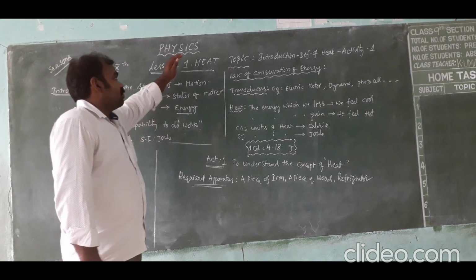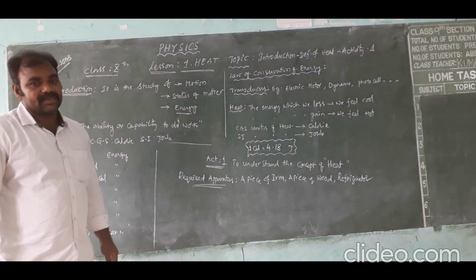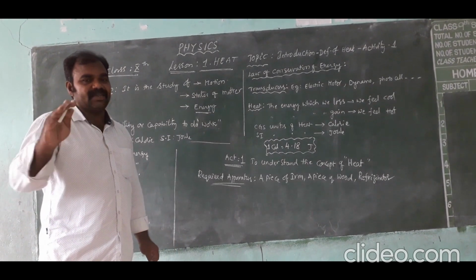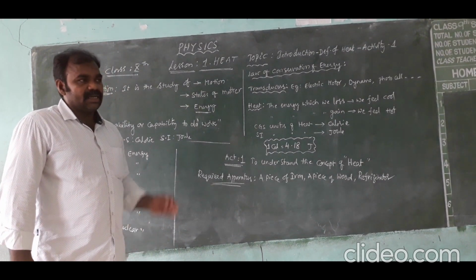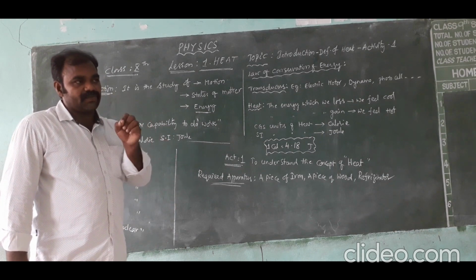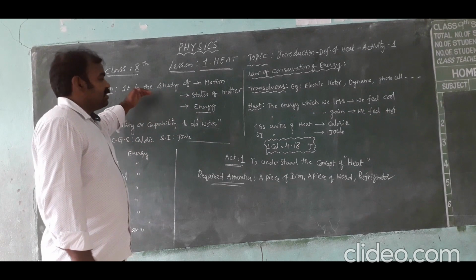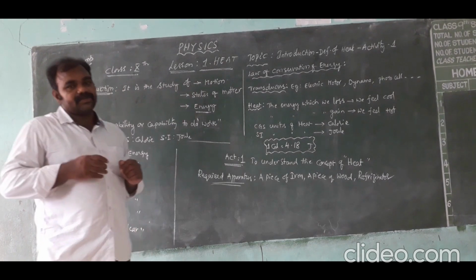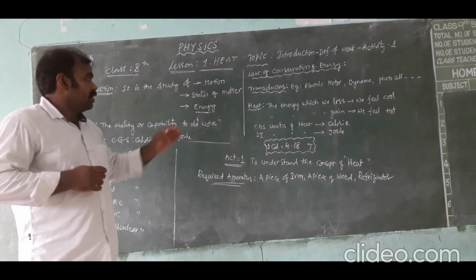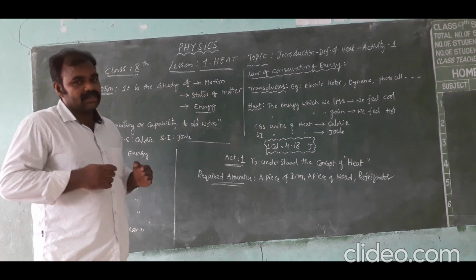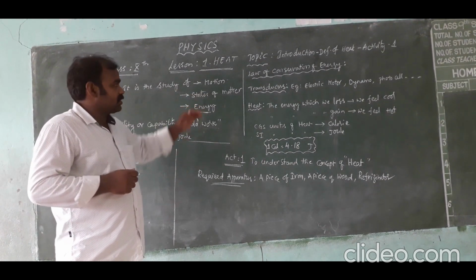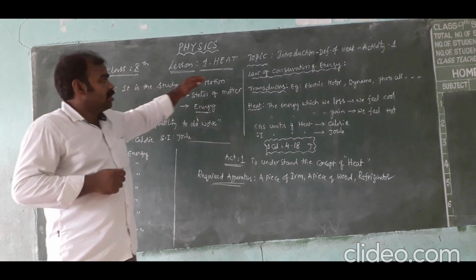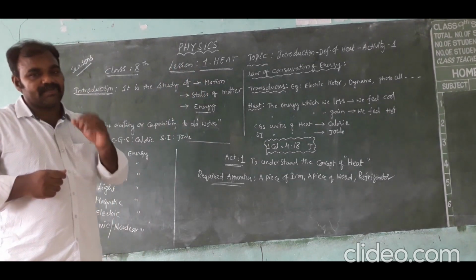So, let us have the first definition of physics. There is no rigid definition for physics. If we want to explain it, physics is a branch of science which studies the motion of objects, the states of matter, and energy. The first one is motion of the objects.